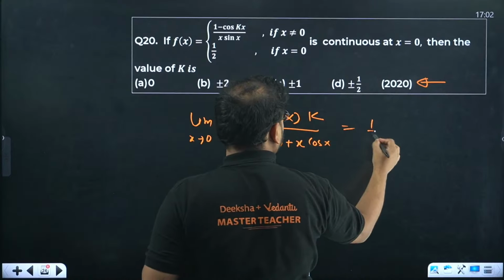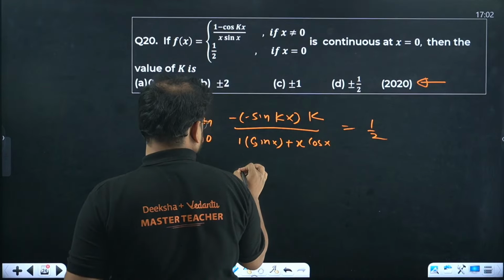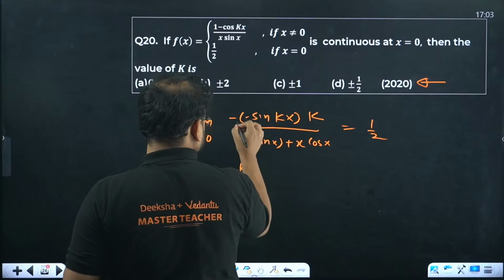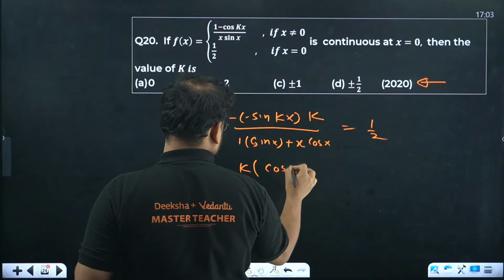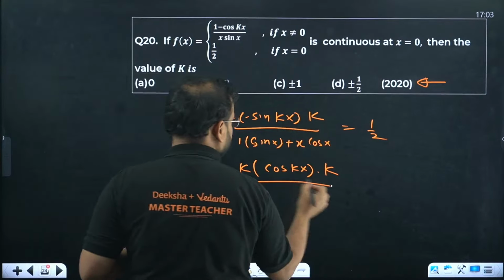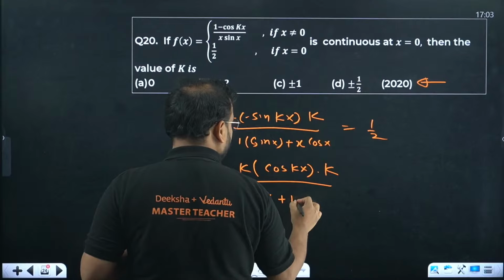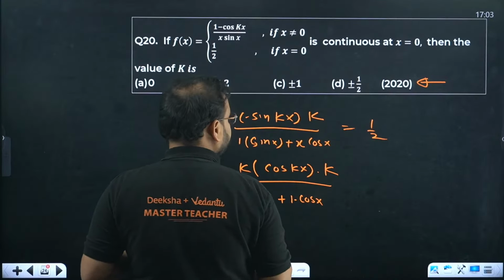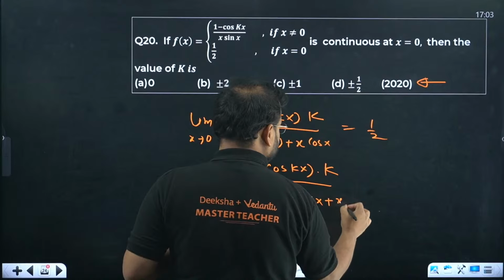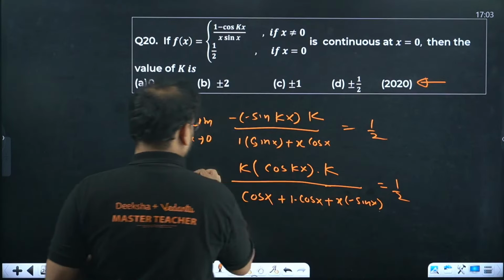We have limit x tends to 0 still. And this is equal to what? 1 by 2. I've used LH rule once. Use one more time. You get this value as, have a look, k, this is going to be plus, right? Sine becomes cos kx, and you'll have one more k if you differentiate kx. Sine x becomes cos x, and this will become 1 times cos x, plus x as it is. Cos becomes minus sine. I've taken the derivative inside the limit. Limit remains same.